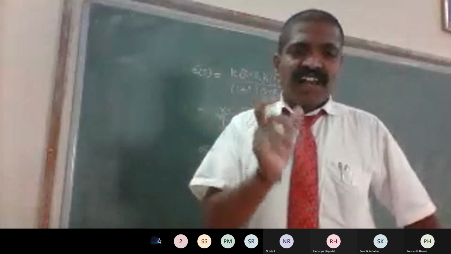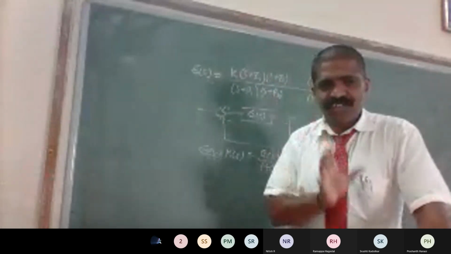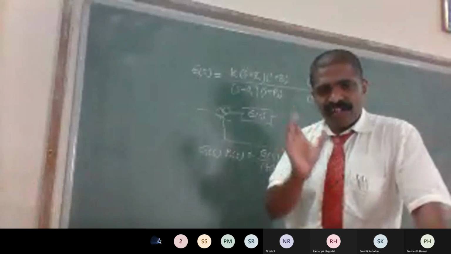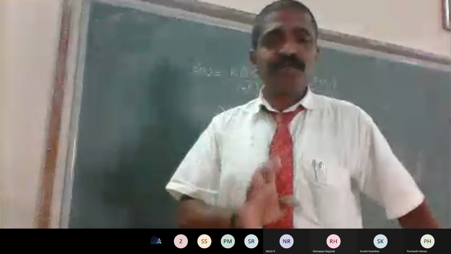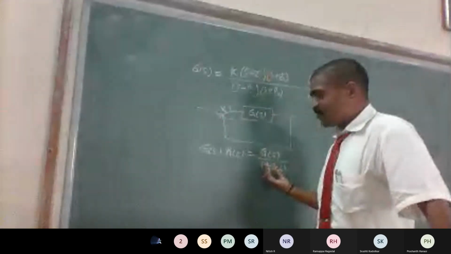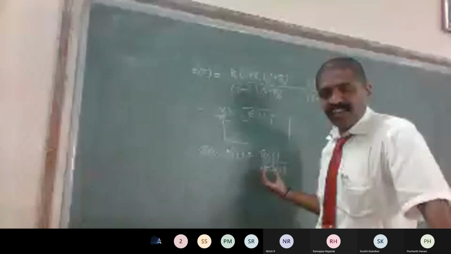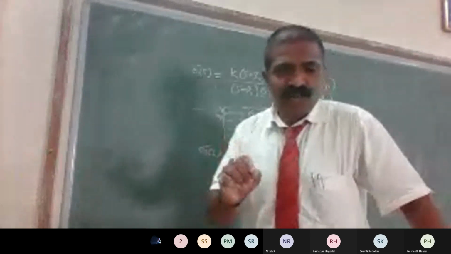For this system, according to the root locus technique, we construct a characteristic equation for the system. To get that characteristic equation, we assume that the system is subjected to unit negative feedback. The denominator 1 plus G of S is called the characteristic equation: 1 plus G of S equal to 0.